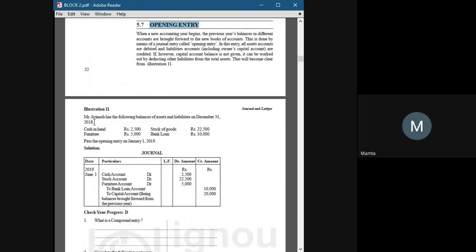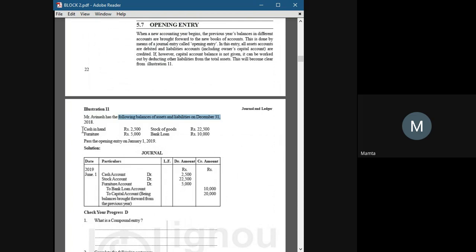How does it look? Mr. Avinash has the following balance of assets and liabilities on December 31st. Now, on 1st January, we will create a new account or get into a new financial year. We have two types of years: January to December, where we start our year from 1st January and end the year at 31st December.